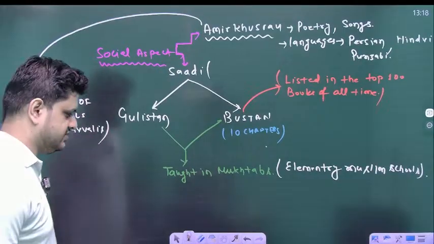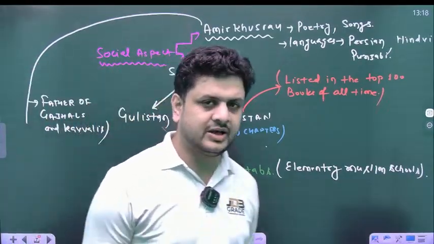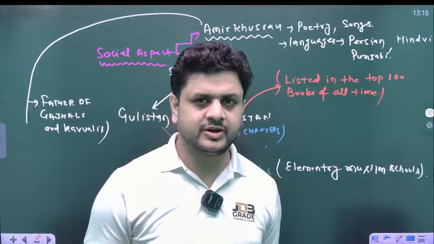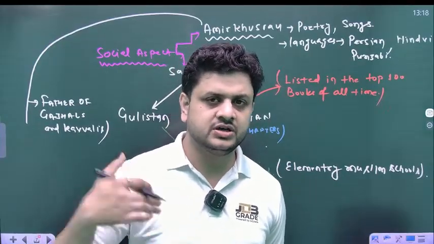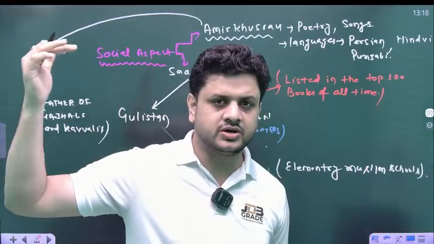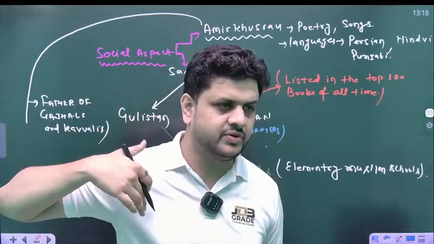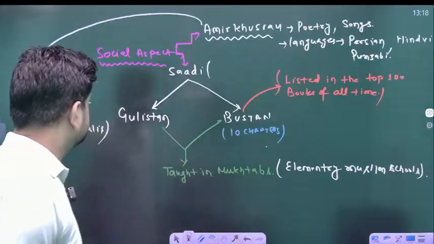What were qawwalis? Qawwalis were Islamic songs dedicated to God, in the form of paragraphs. So this was the social aspect.